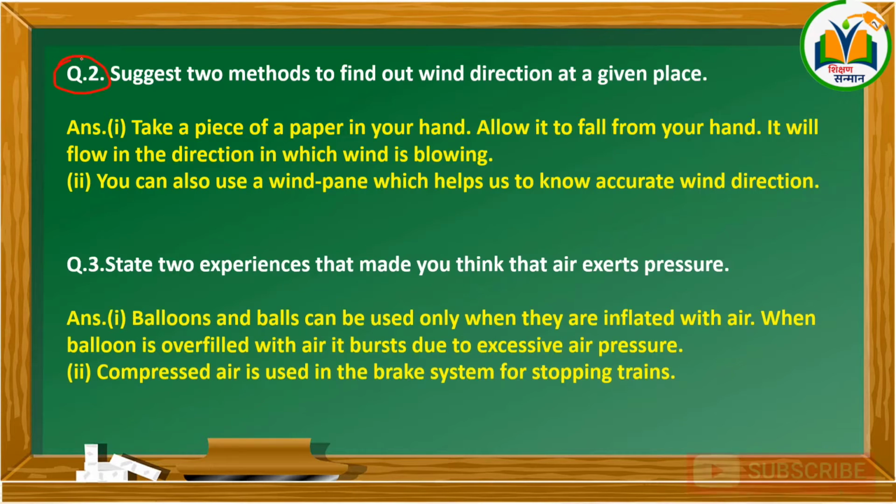Question number 2. Suggest 2 methods to find out wind direction in the given places. Answer: 1. Take a piece of paper in your hand. Allow it to fall from your hand. It will flow in the direction in which the wind is blowing. And 2. You can also use the wind vane, which helps us to know the accurate wind direction.